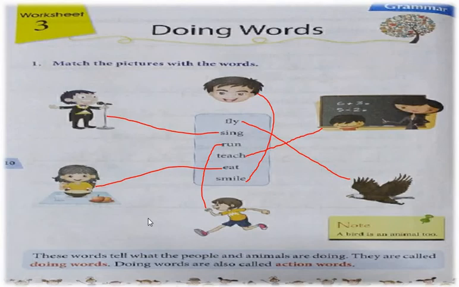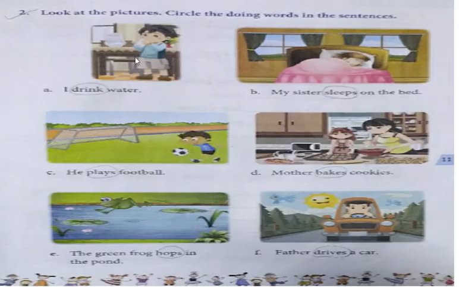Now see the next page. This page is of the book. Now see number 2. You also have to speak. It is written: Look at the pictures. Circle the doing words in the sentences. First you have to see the picture and then the line. Number A: I drink water.